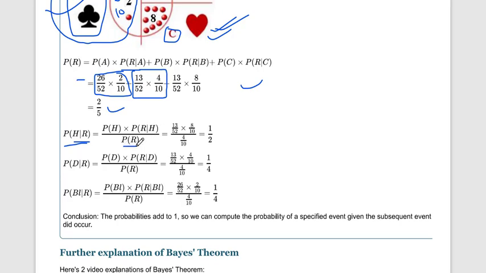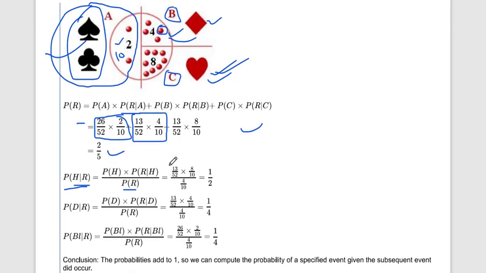Okay, so we already know the probability of H. A heart will be chosen 13 by 52. Probability of a red marble given that a heart is chosen, it's a probability of 8 by 10. Yes, then probability of red is 4 by 10.